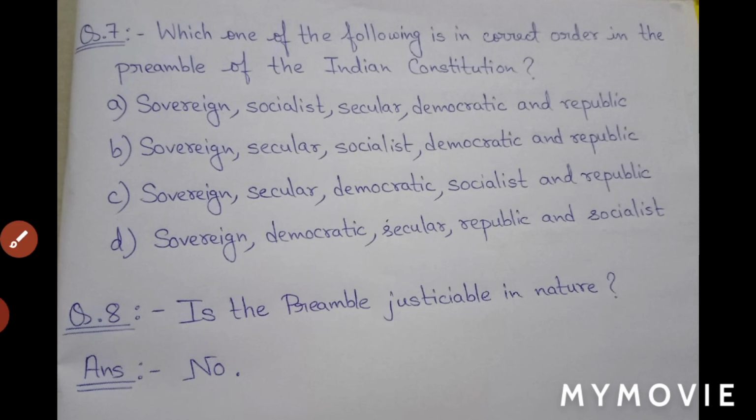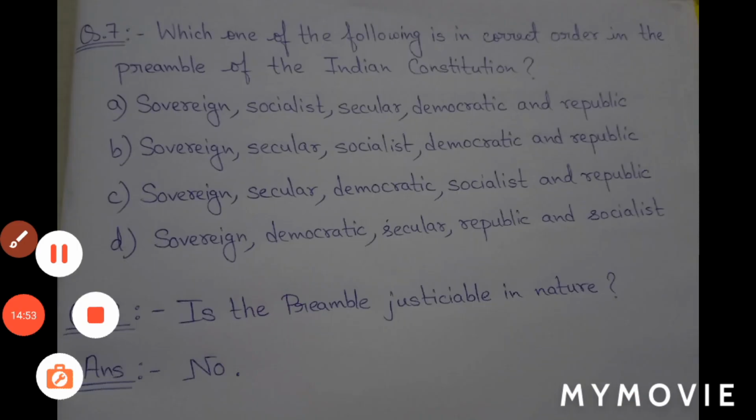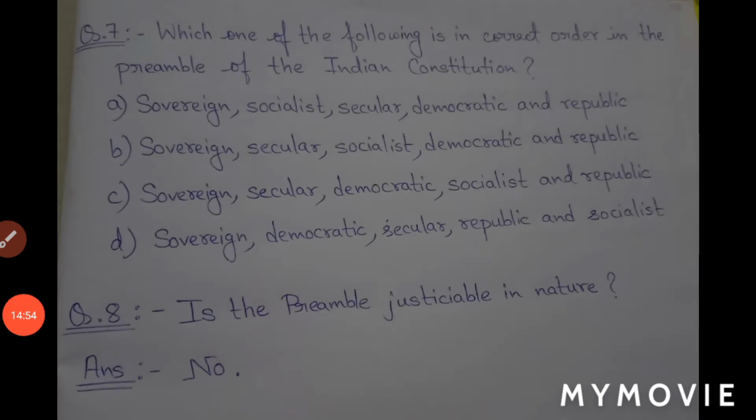So at last, I would like to show you something before ending the video. This is the original preamble of the Indian Constitution. Always try to remember the words like sovereign, socialist, secular, democratic republic, justice, liberty, equality, fraternity. It was adopted on 26 November 1949, as I gave you in one of the questions. So try to remember these facts.